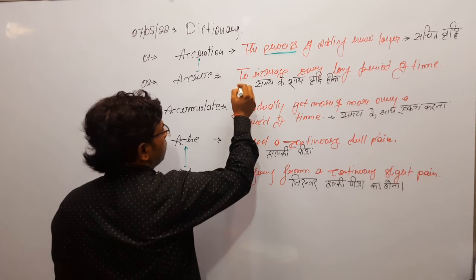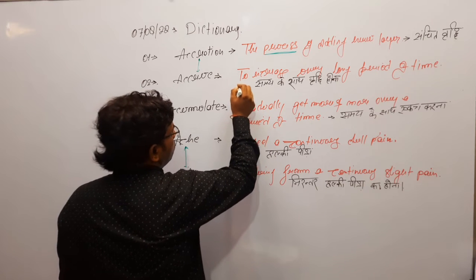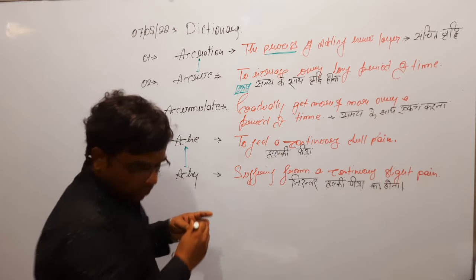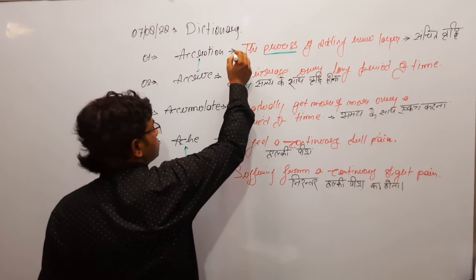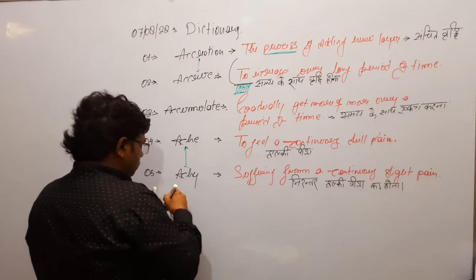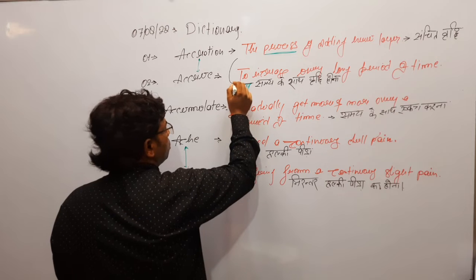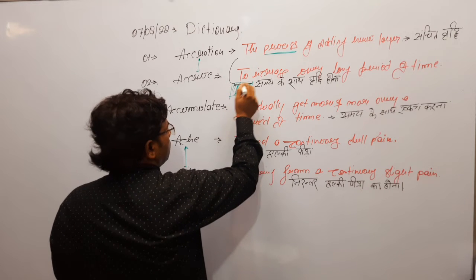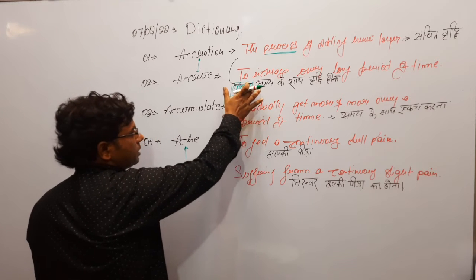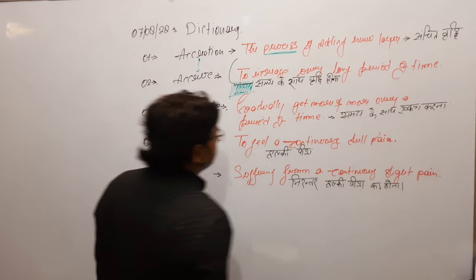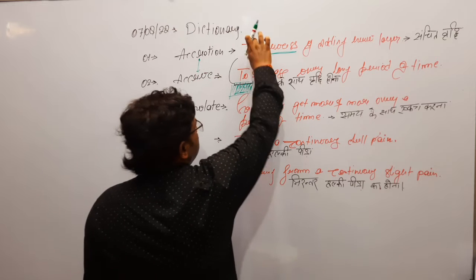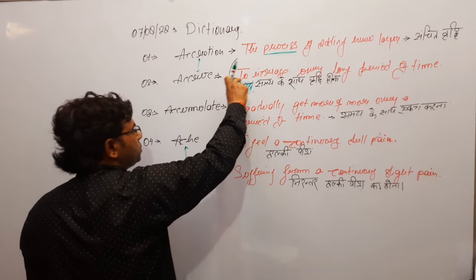Now we are talking about the whole. We are not talking about the new layer that was formed through the process of accretion. We say that this amount of collection has increased over a period of time. समय के साथ वृद्धि होना, because over time we have added new layers to this whole bunch.